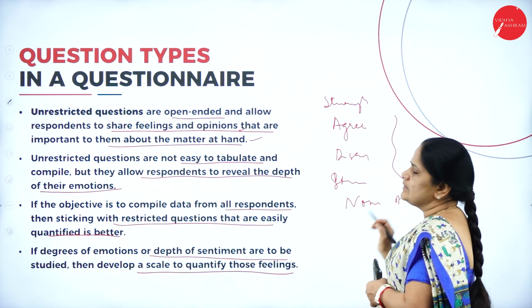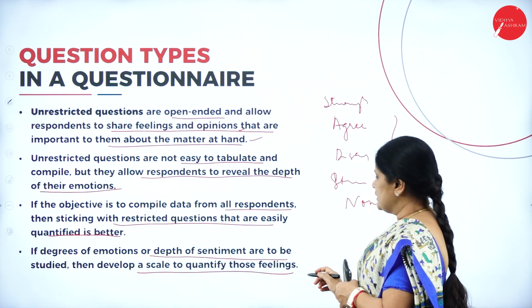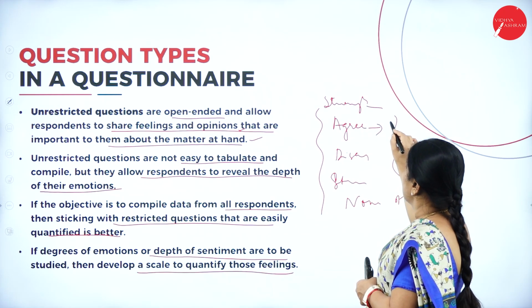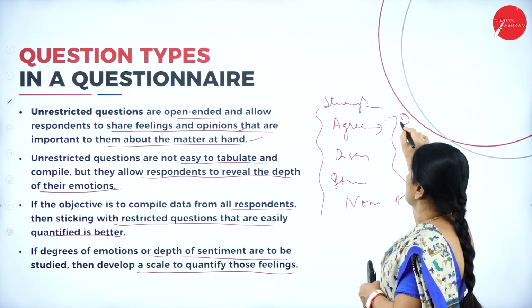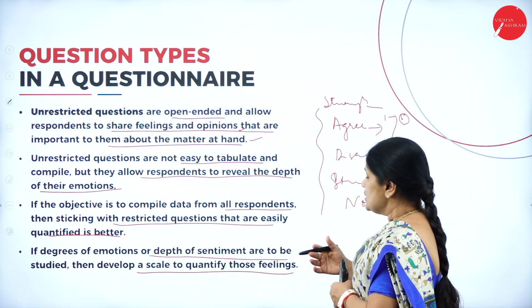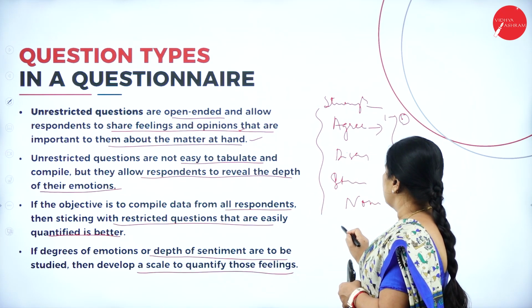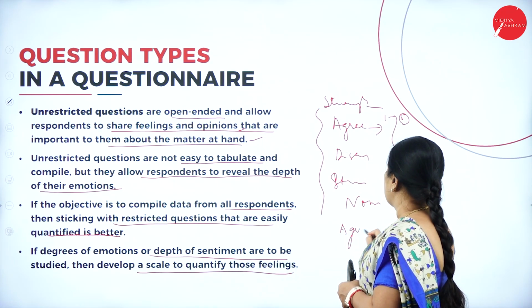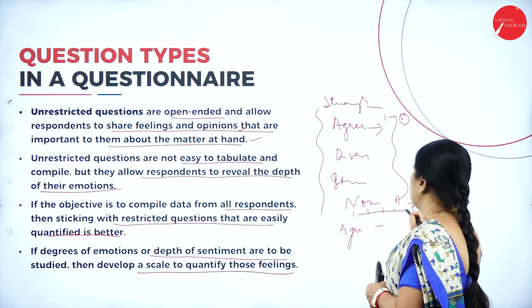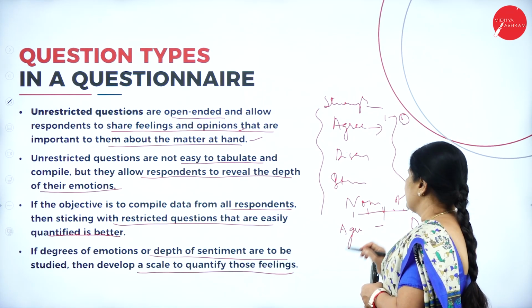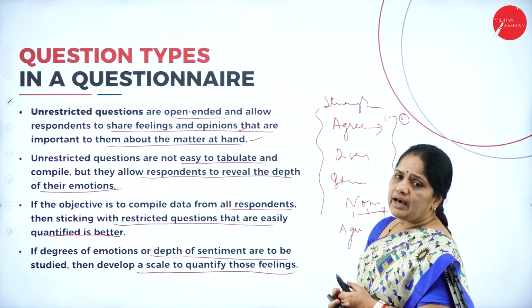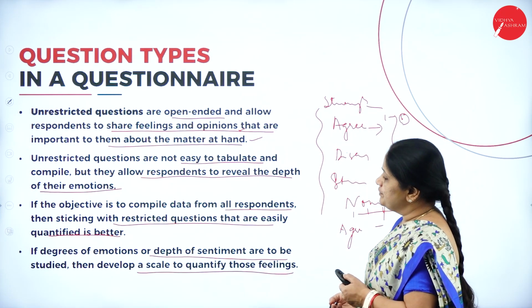When you have these kinds of options on a scale, strongly agreeing means, from 1 to 5, what is your score? Up to 5 means you are very particular about agreeing. In this way you can have a scale. So if you write agree, disagree, then from 1 to 7 you have the scale, and how much you agree and how much you disagree. So this we can have with the help of a scale of feelings.